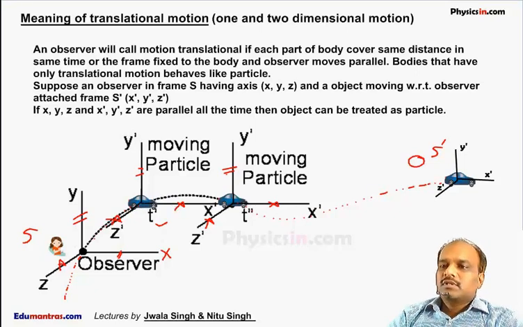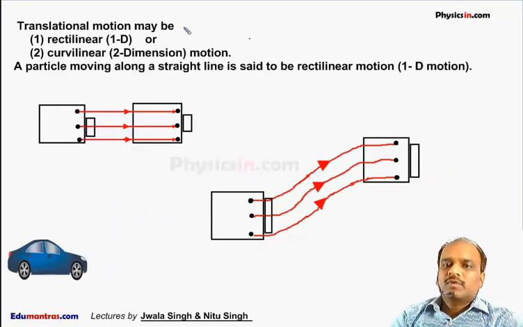Now translational motion is of two types. One is called rectilinear motion, which is also called one-dimensional motion, simply called 1D motion. The second is curvilinear motion or two-dimensional motion. It is also called three-dimensional, maybe three-dimensional also.